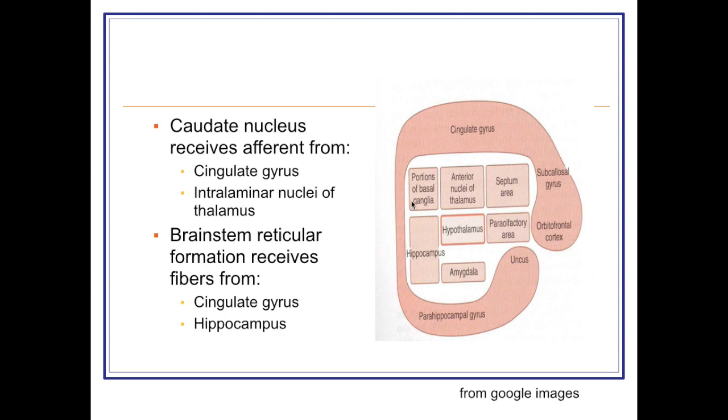The caudate nucleus, which is a part of the basal ganglia, receives afferents from the cingulate gyrus and intralaminar nucleus of thalamus. The brainstem reticular formation receives afferents from the cingulate gyrus and hippocampus.